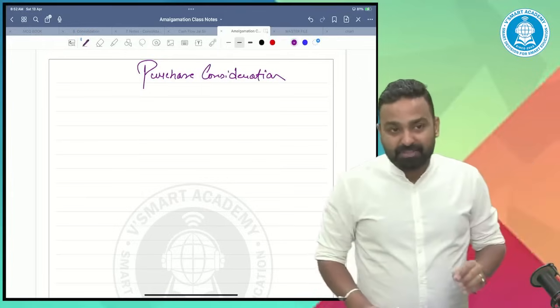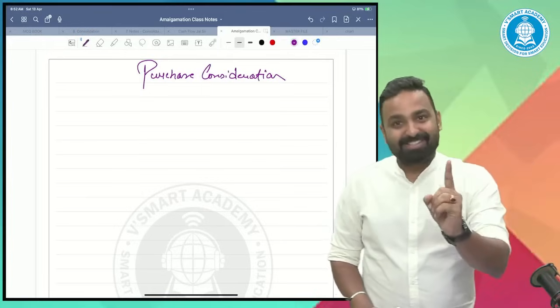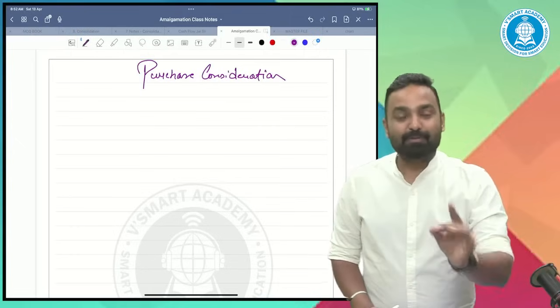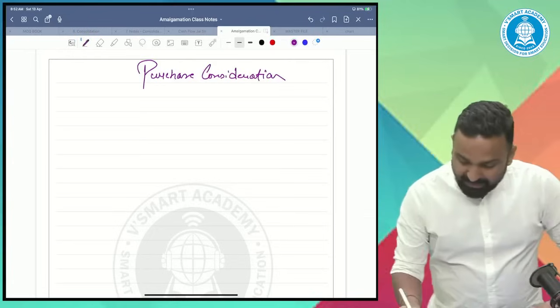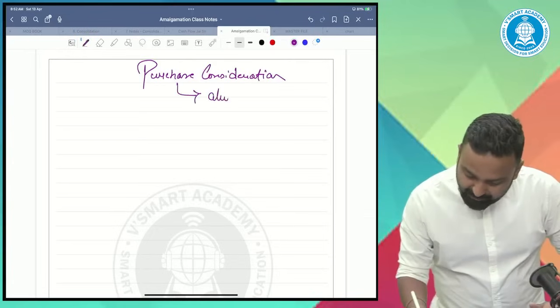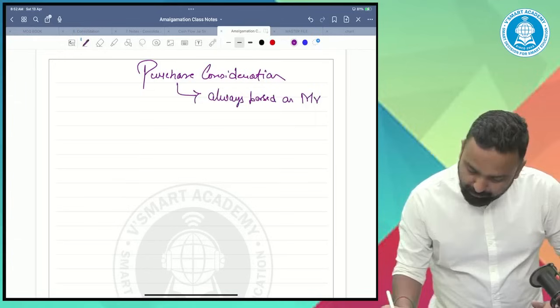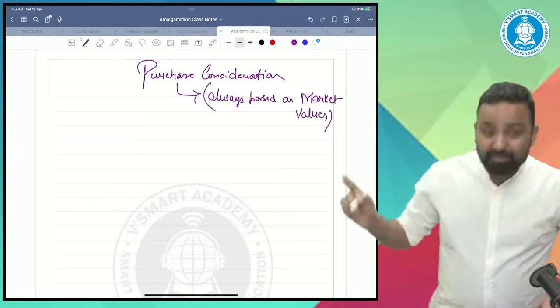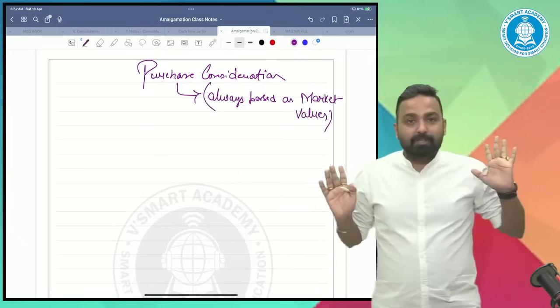When we talk about PC, the first golden rule of PC is that it always depends on market values. PC is always based on market values. This is the primary golden rule of PC.